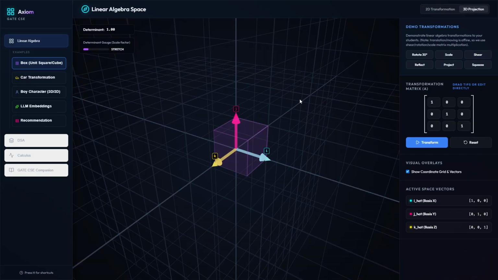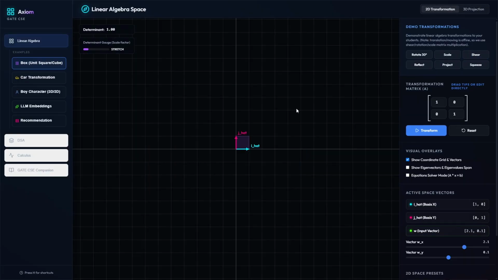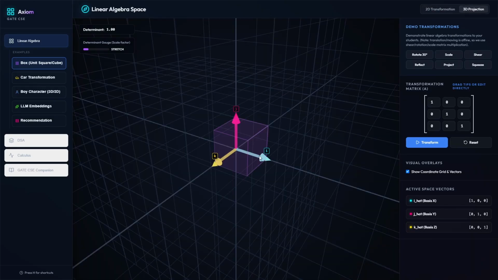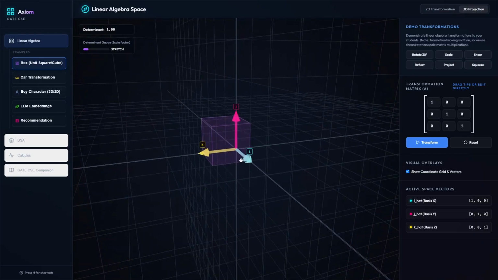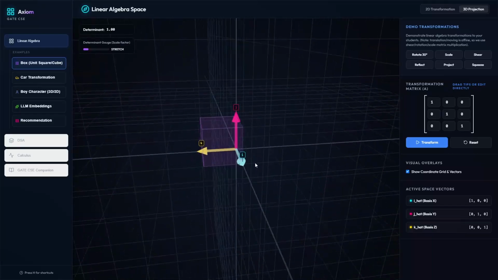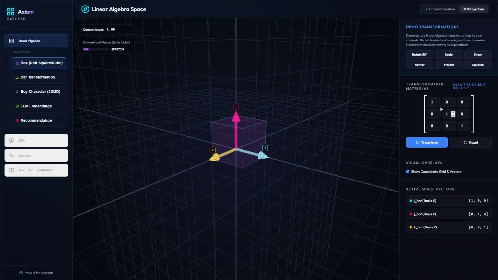So here's the 3D plane where we have 3 different dimensions. Here in 2D we had only 2 dimensions, 2 vectors, j hat and i hat. But in the 3D projection we have i hat, j hat and k hat. 3 different vectors are there, and together they do different transformations. Here's the complete matrix for vector 1, vector 2 and vector 3. Vector 1 has 1, 0 and 0. So which vector is it? It's i hat, with values 1, 0 and 0. Then the other vector, j hat, is 0, 1, 0. Then another vector, k hat, is 0, 0, 1. So these are the active vector spaces on this 3D plane.